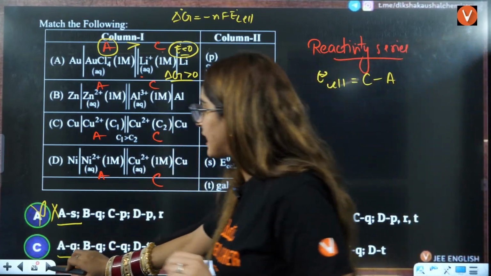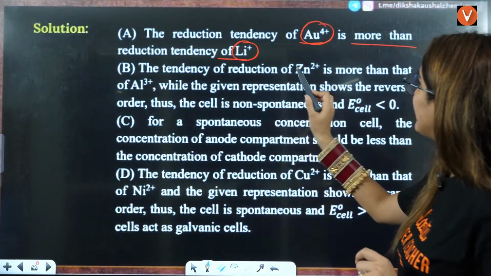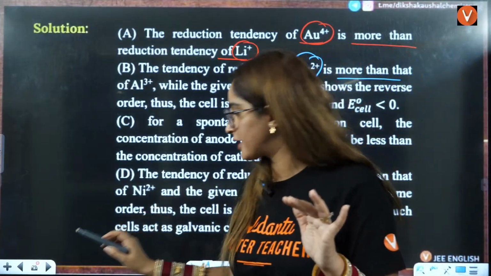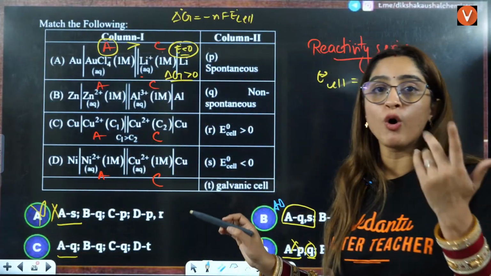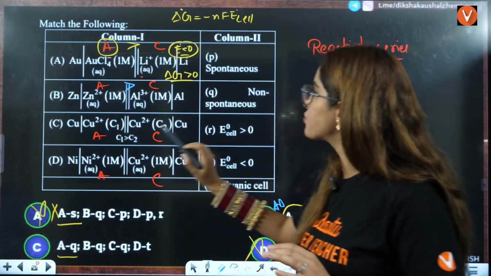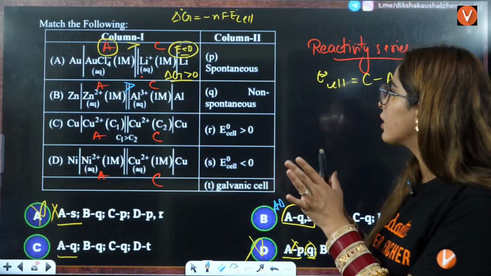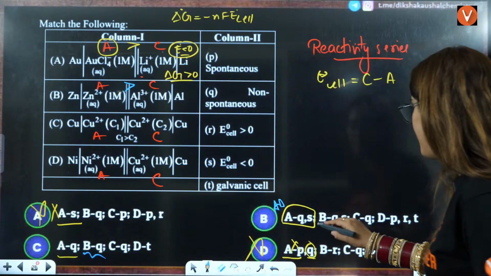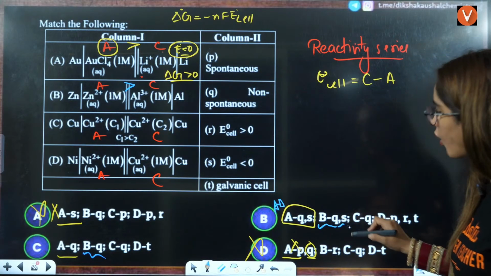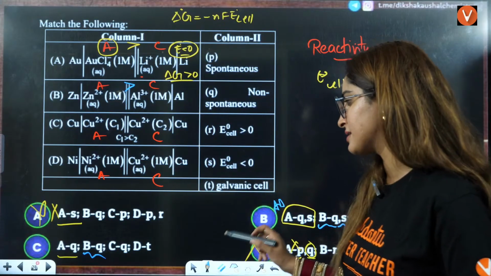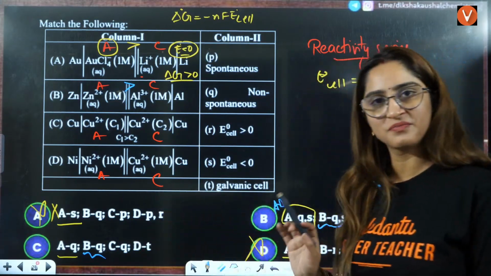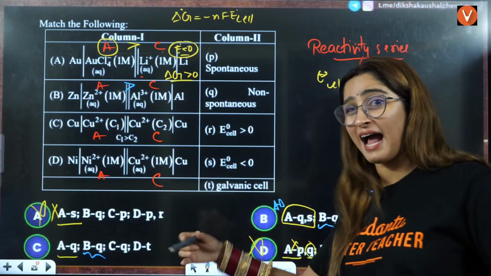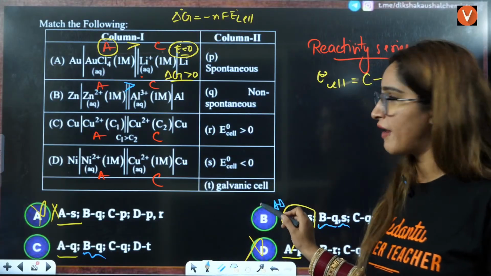So next is Zn. Between Zn and this, the tendency of Zn to go to Zn2 positive is more than the other. This you should know from the reactivity series. So Zn has more tendency. Again, this is more. That means again for B also it is non-spontaneous. B is also Q. B is also S. That means here also E0 is S. Okay, here it is missing, right? Again, this is not incorrect, but this is not exactly the correct answer. This is more valuable to us.